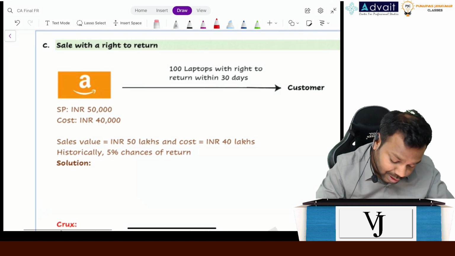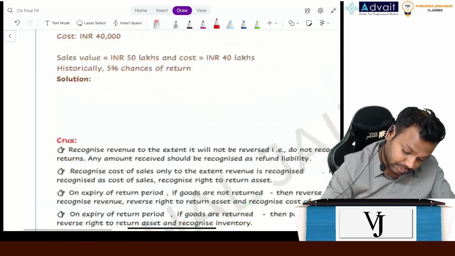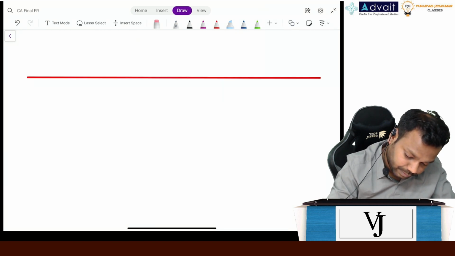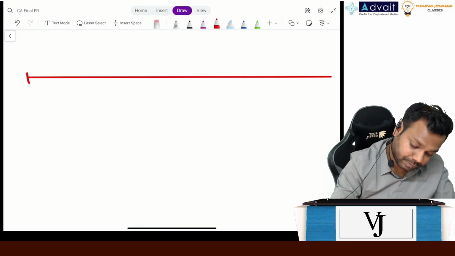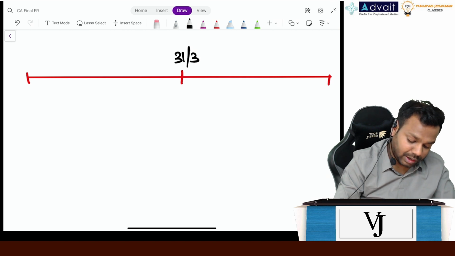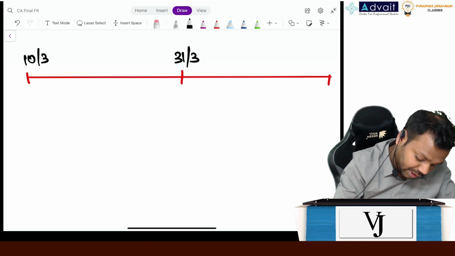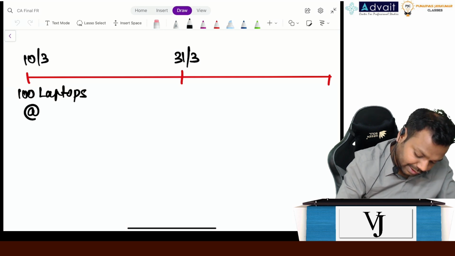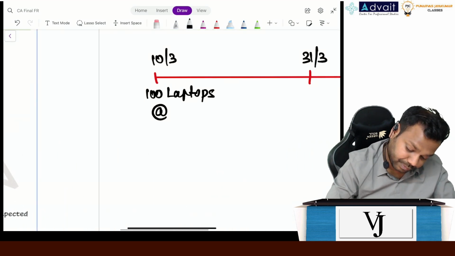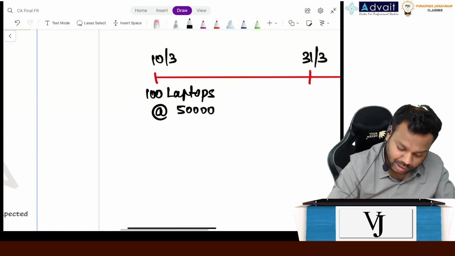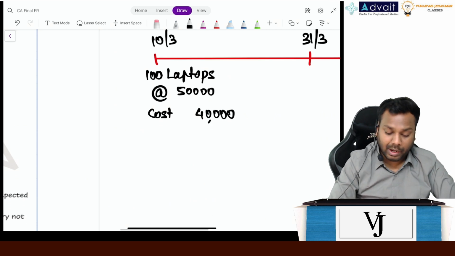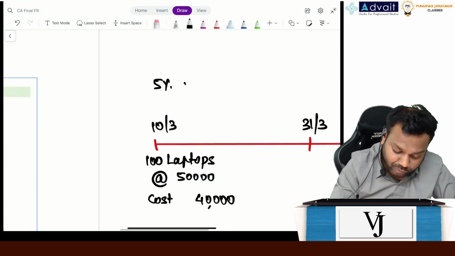Let's understand. Let's suppose this is 10th March. I have sold 100 laptops at a price of 50,000, the cost of which is 40,000. Now I expect that 5% will be returned.